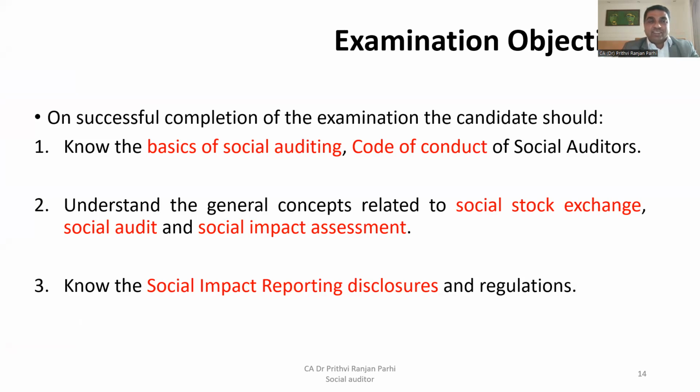One should also understand the general concepts relating to stock exchange, social audit, and social impact assessment. And one should also know about social impact reporting, disclosures and regulations. So this is the objective of the examination. If one is aware of all these things, one can easily pass this examination.